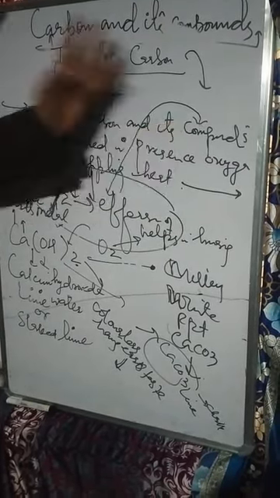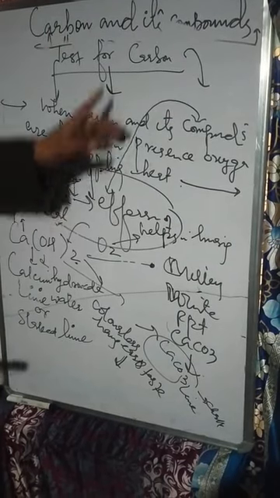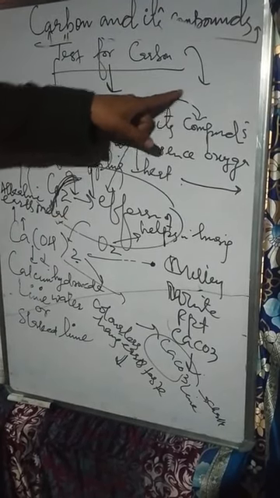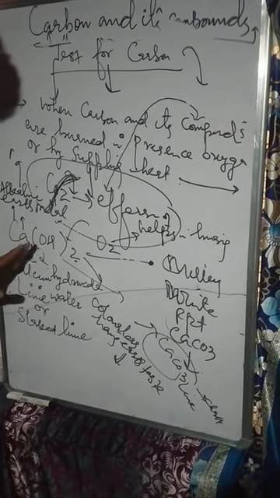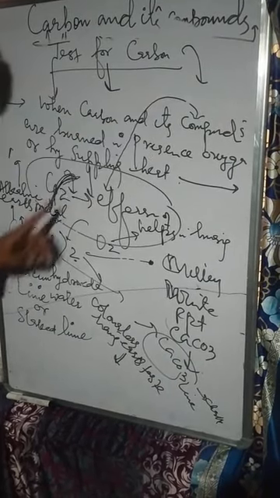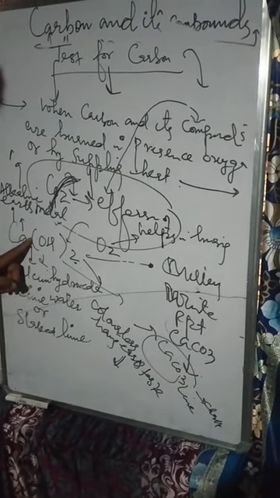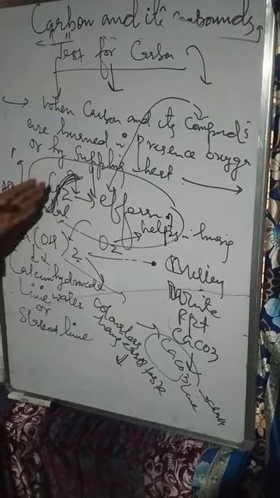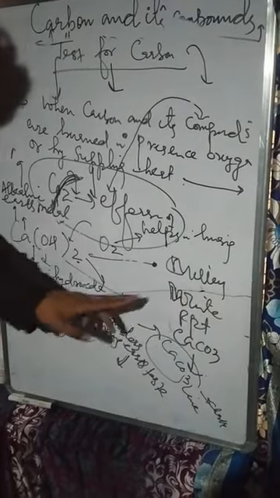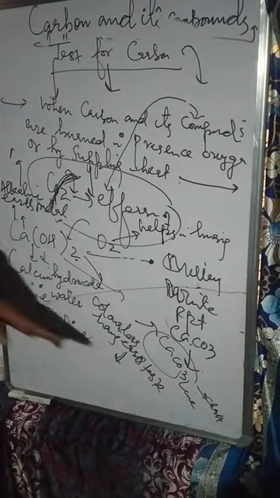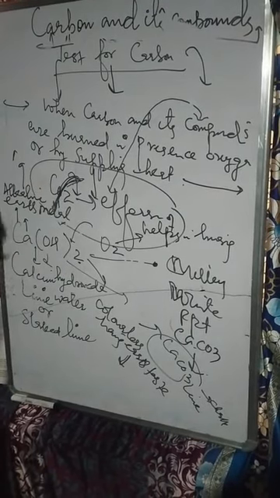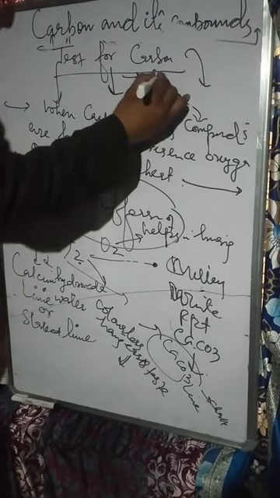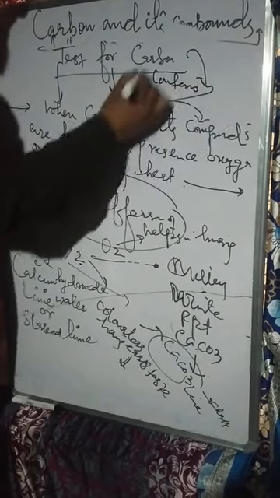We pass this gas through slaked lime, which is colorless in nature. The color of the slaked lime changes into a milky white precipitate of calcium carbonate, also called chalk or limestone. The moment it changes, we come to know that a substance contains carbon. This was the test for carbon.